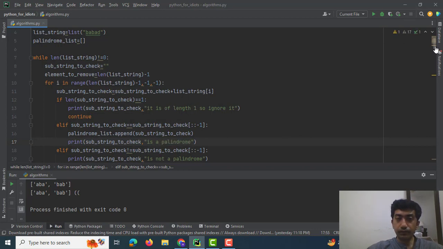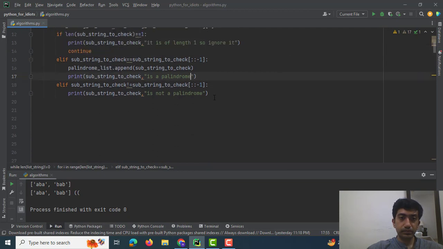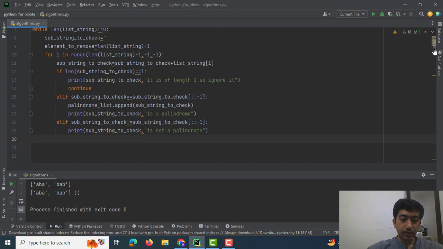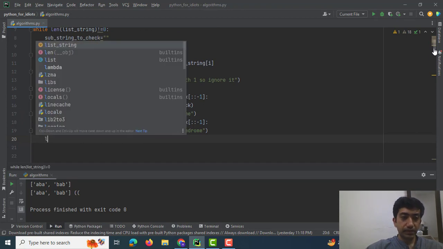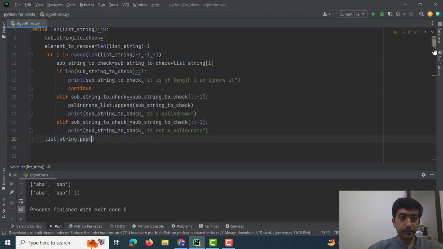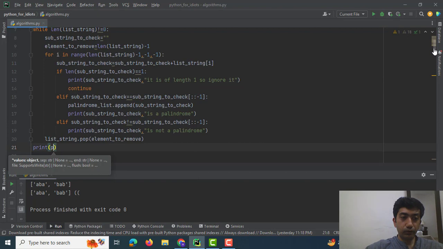Now once out of the for loop, I would pop out the last character from the list string, list string dot pop element to remove, and once the while loop is completed, I would print out the palindrome list.